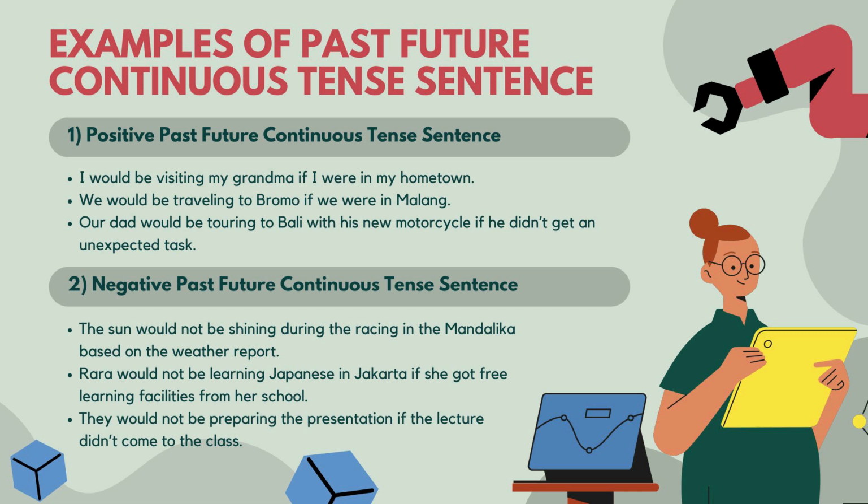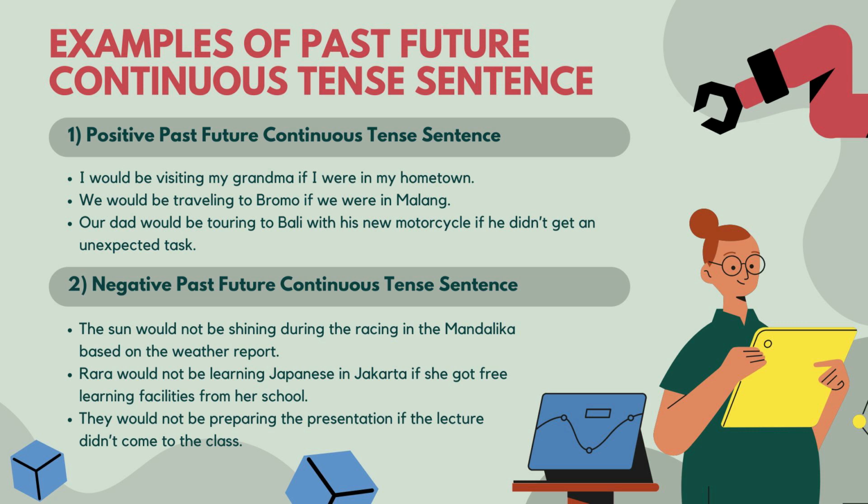1. Positive past future continuous tense sentences. Examples are: I would be visiting my grandma if I were in my hometown. We would be traveling to Bromo if we were in Malang. And our dad would be touring to Bali with his new motorcycle if he didn't get an unexpected task.